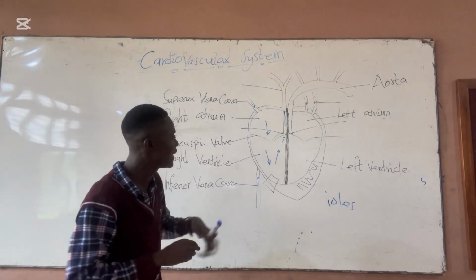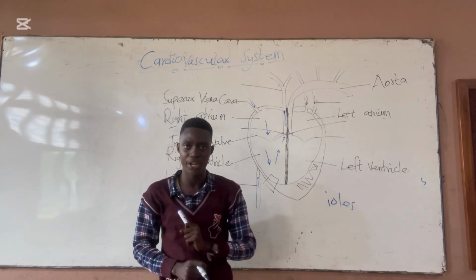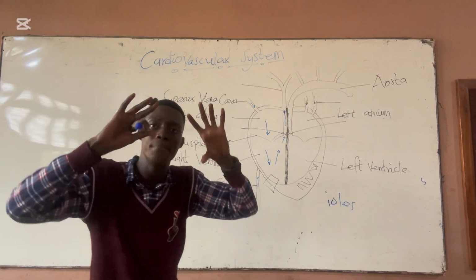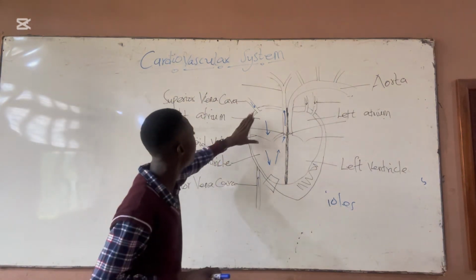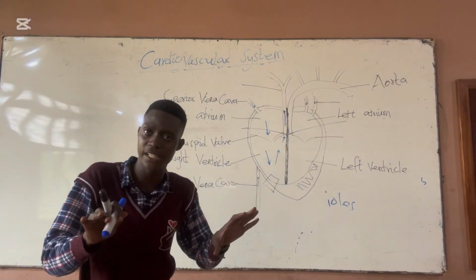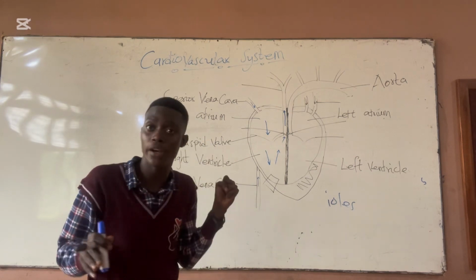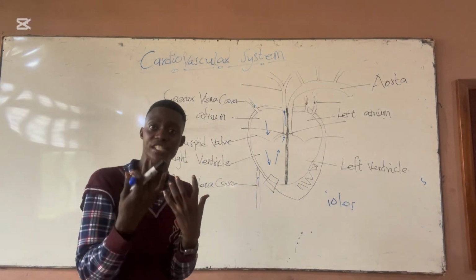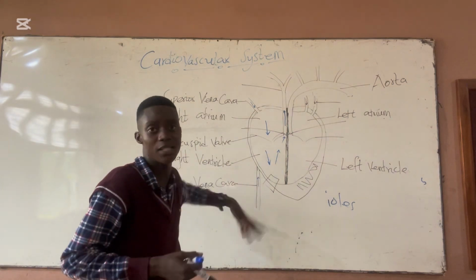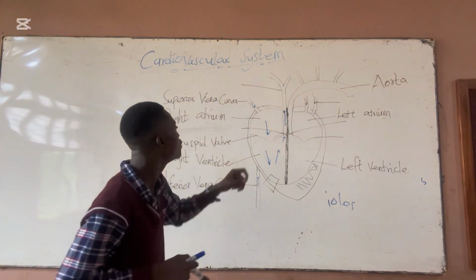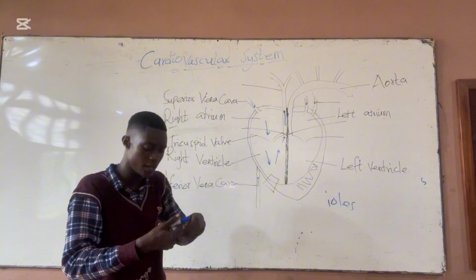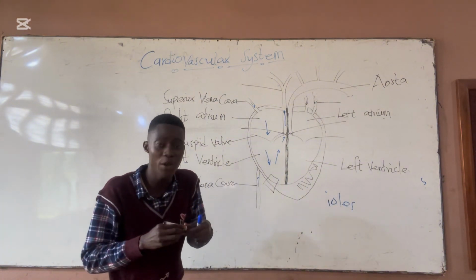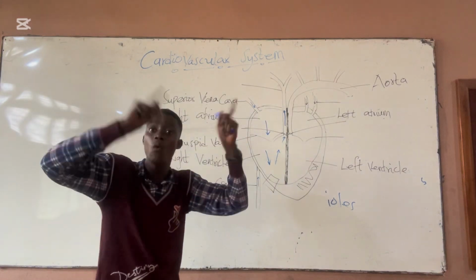Now, when the blood gets to the right ventricle, it needs to be pumped into the lungs to be reoxygenated, because the blood coming from the veins is deoxygenated blood. The body has absorbed all the oxygen from it. So it needs to go back to the lung to be reoxygenated before the heart pumps it to the tissue again. So it needs to pass through the pulmonary artery. It has the name artery because it takes blood away from the heart.